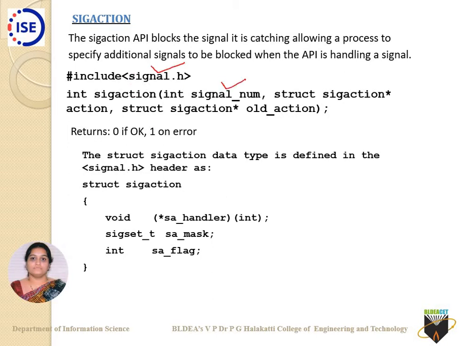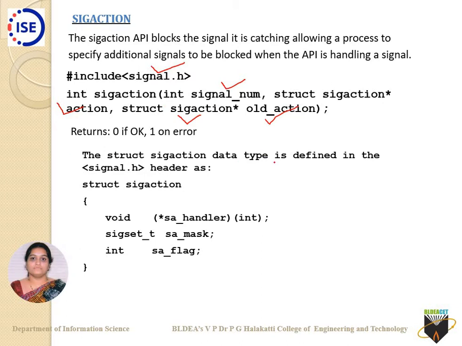Sigaction takes 3 arguments. Sigaction is an API which was introduced as a combination of both the signal mask and signal APIs. It takes the signal number as the first argument. The second argument is a struct sigaction, a structure type called sigaction. Then one more is oldaction, which is also of this structure type, sigaction. Now let us determine what the structure sigaction is.